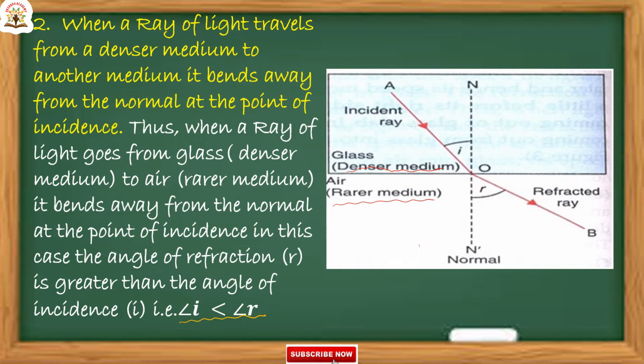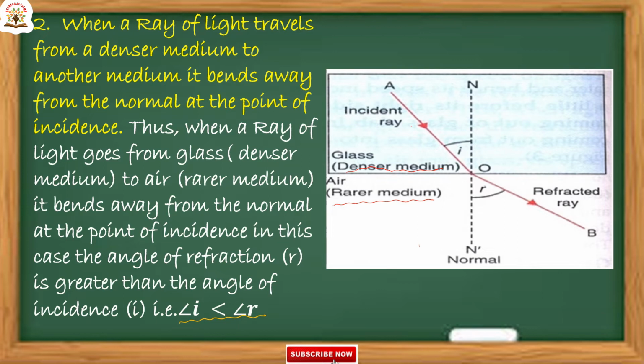So when the incident ray comes from denser to rarer, the refracted ray moves away from the normal. In this case, angle I is less than angle R, so angle R is greater than angle I.